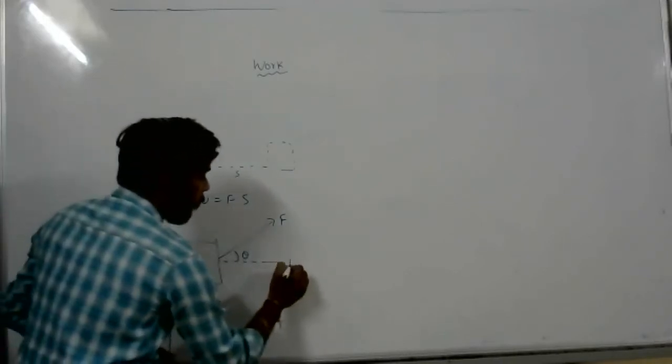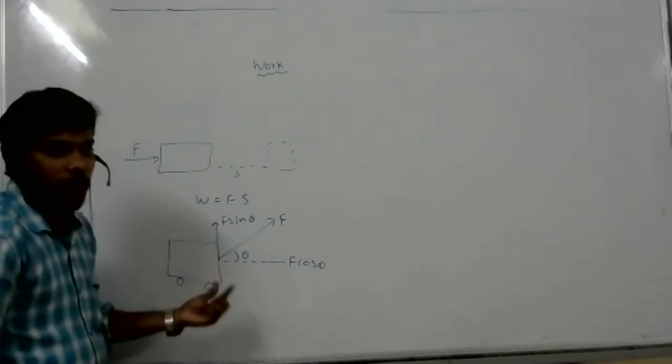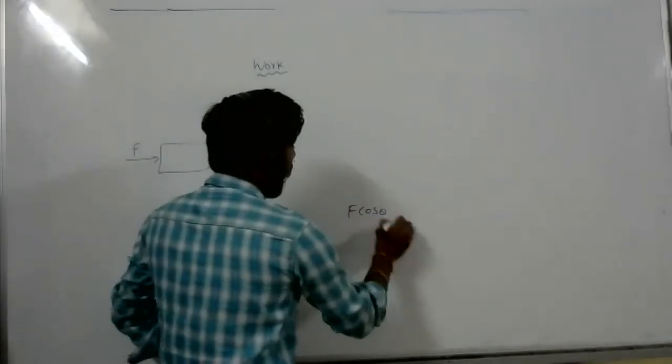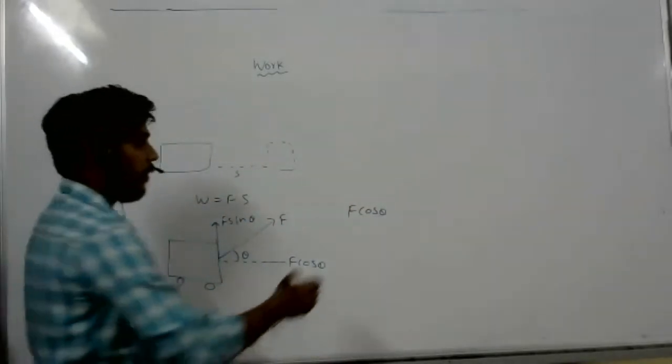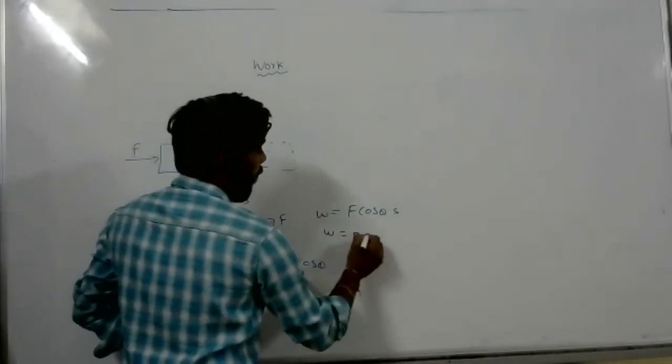So this is F cos theta and this is F sin theta. F sin theta is balanced by mg, so vertical forces are equal. Now horizontal force F cos theta is providing the displacement. So we can write W equal to F s cos theta.